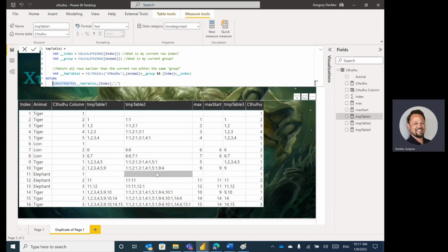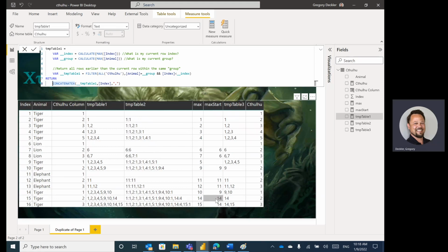The max value that I referred to before is the max value in our current table. Table 2, which remember is all previous rows that include the same animal. We're grabbing the max value of the index in that table. So you can see how that counts up 1, 2, 3, 4. We get 6, 7. We go back to 5, 9. Down here with the tiger, we have 10, 14, 15. Now the max start is the maximum of the index where the difference is greater than 1. So you can see here, since we have 14, 4, that value becomes 14. Again, when we have 14, 4, 15, 1, that value is 14.